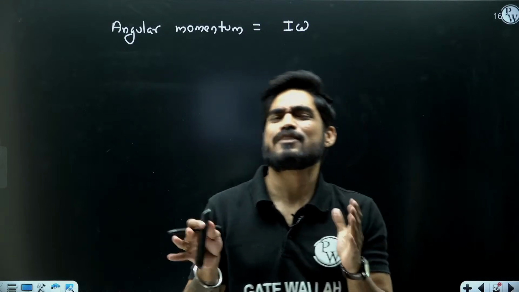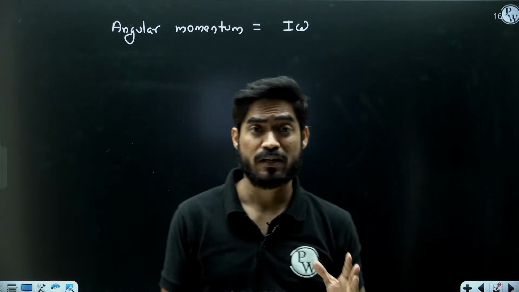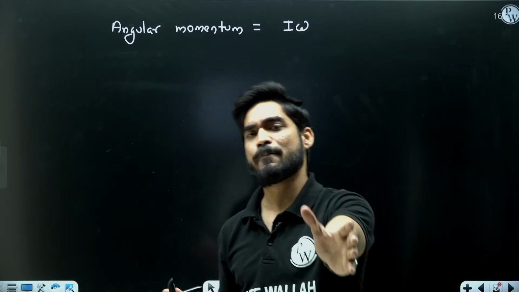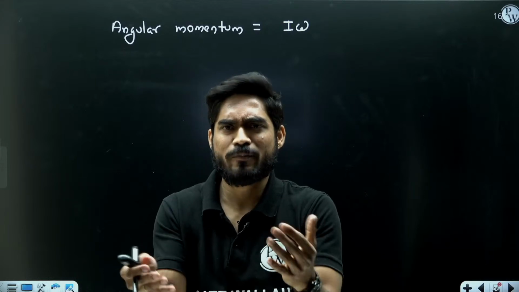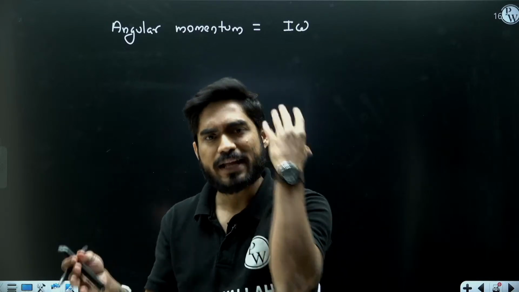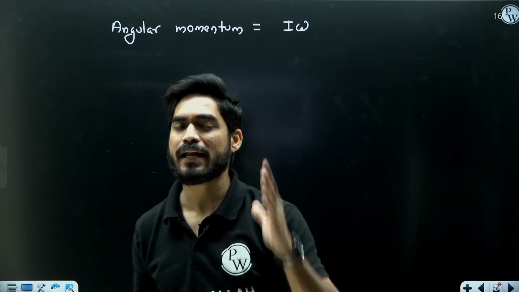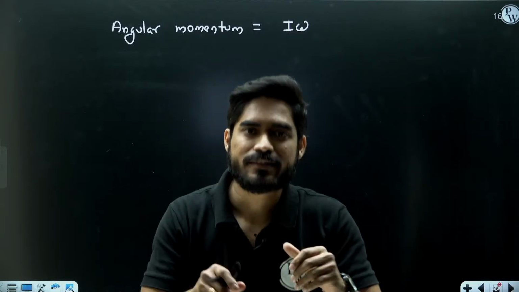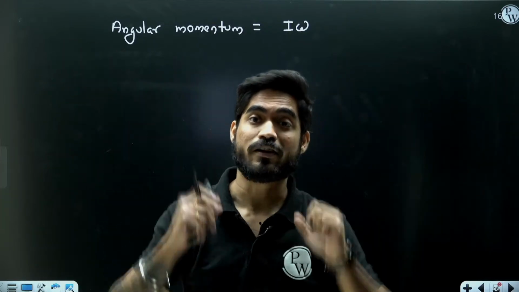Now beta, tell me what is mass moment of inertia. Can anyone explain in simple words what is mass moment of inertia? I don't need a technical answer. I don't need a bookish definition. I need just in layman language, what is moment of inertia? So basically, moment of inertia is the distribution of mass from a particular axis. How far the mass is distributed from an axis, right? If the mass is closer to the axis, moment of inertia is less. If the mass is away from the axis, moment of inertia is more.